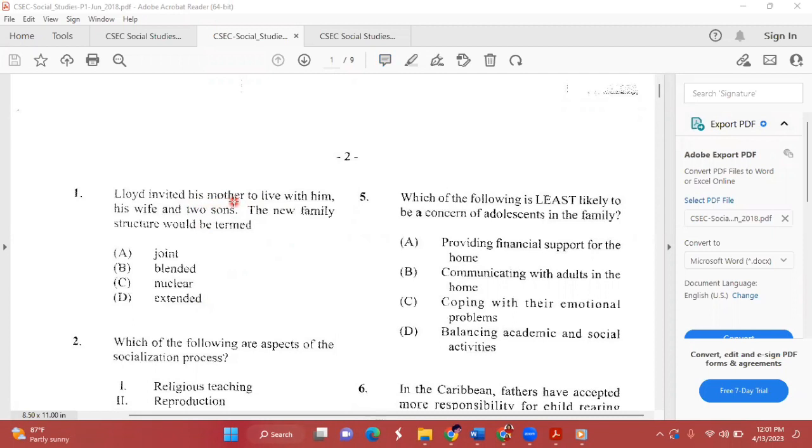Now, it could not have been a nuclear family because we know that a nuclear family involves both parents, whether or not they're married or unmarried, living under the same roof with their child or children. So it's definitely not C, which is nuclear. The answer is D, which is extended, because the grandparents are now in the picture. All right, awesome.